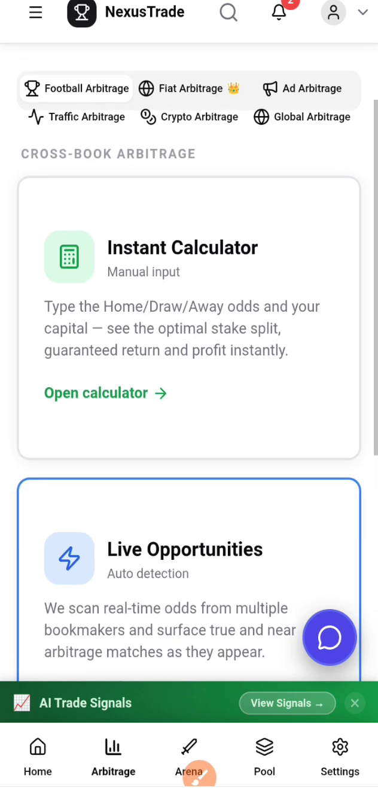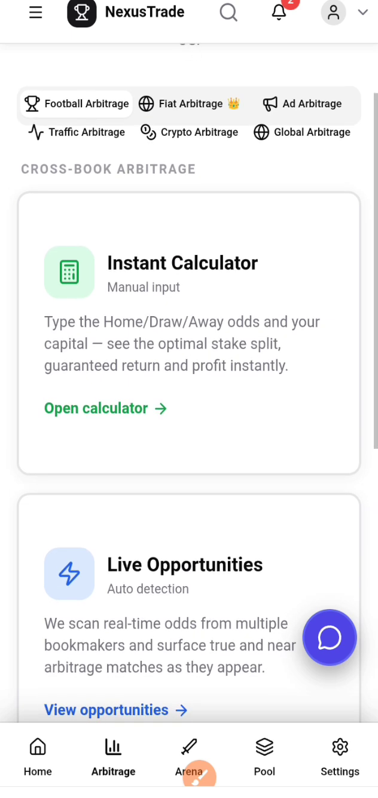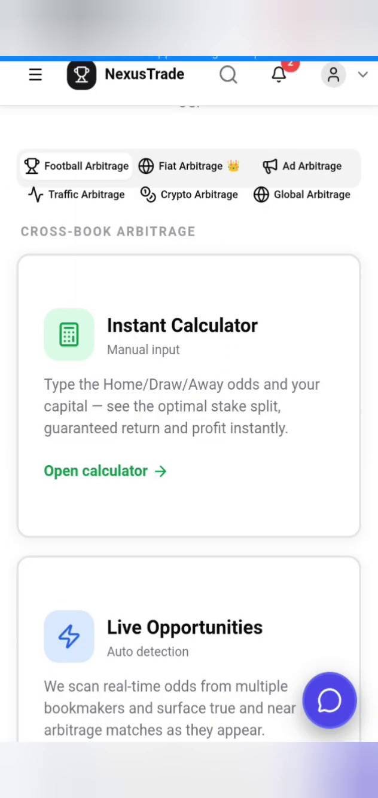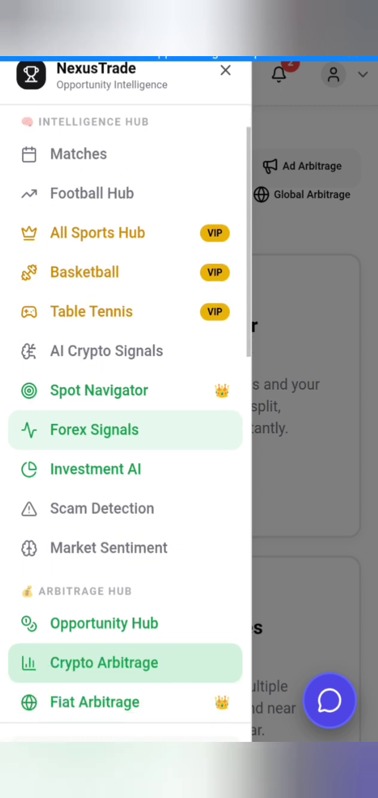All right, so let's get back to this particular video, because this video is going to be very, very interesting. Now, in NexusTrade, all you have to do is create an account, verify your account, and log into this interface you are seeing. Then go down to the menu and scroll down. You can see there are so many opportunities right here, football opportunities, every kind of opportunity you can think of.